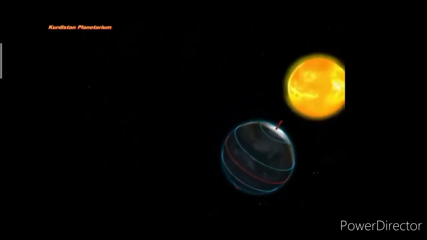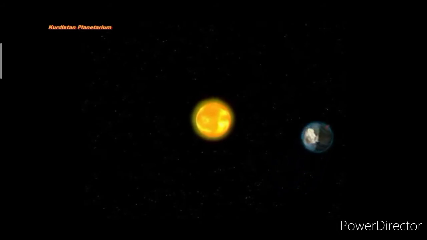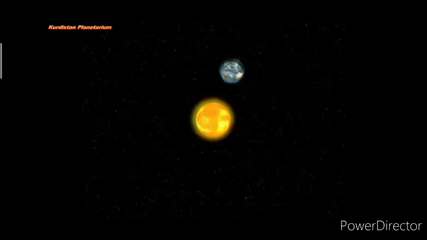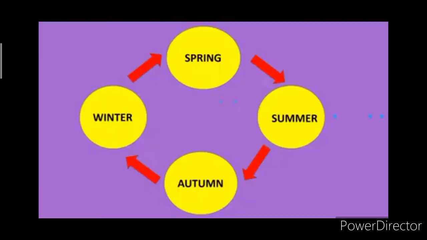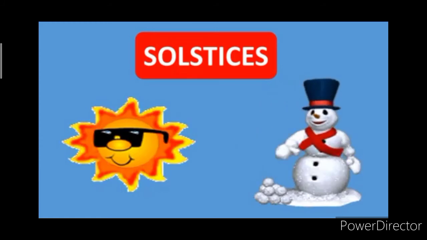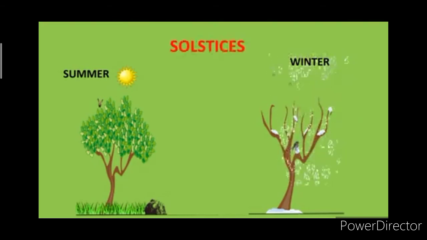The revolution of the earth and the tilting of the axis result in different locations of the overhead sun. This results in variation in the amount of sunlight and heat received in different areas and different periods. When there are changes in seasons, there would be changes in the patterns of the sunlight too. Summer and winter have a main point. This main point is called solstice. Summer solstice and winter solstice.